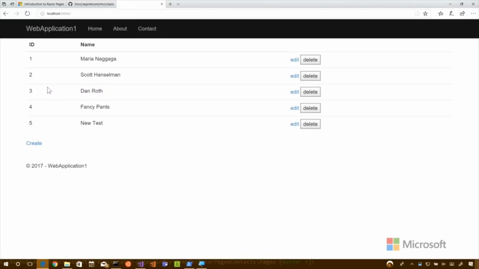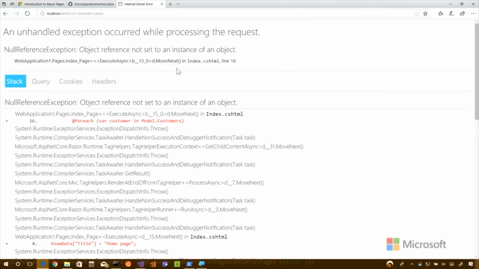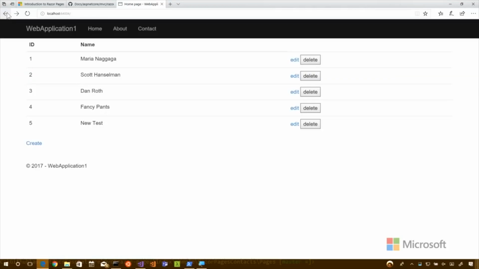That still works. If I hover over that, nothing's happening because we don't have an edit. We never made an edit page. And if I hit delete, it's going to crash because it's like, whoa, I don't know what you're doing. It's just in the middle of something and it's confused because that's not what I asked it to do. So we've got some fixing up to do. Let's try delete first.